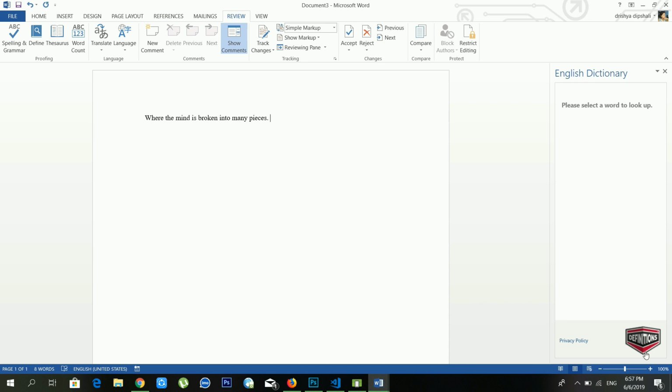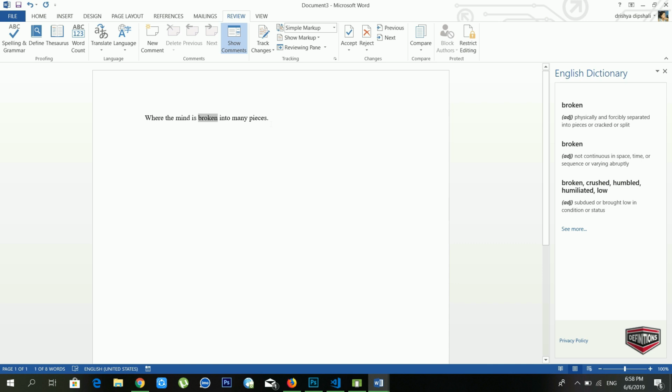Just wait for a moment. It's telling me to please select a word to look up. If I select this one, see, it's telling me we couldn't find a definition for pieces. And if I try to select this one, broken, it's also giving me something about this. See, this one is physically and forcibly separated into pieces, cracked or split. It's telling me the definition.